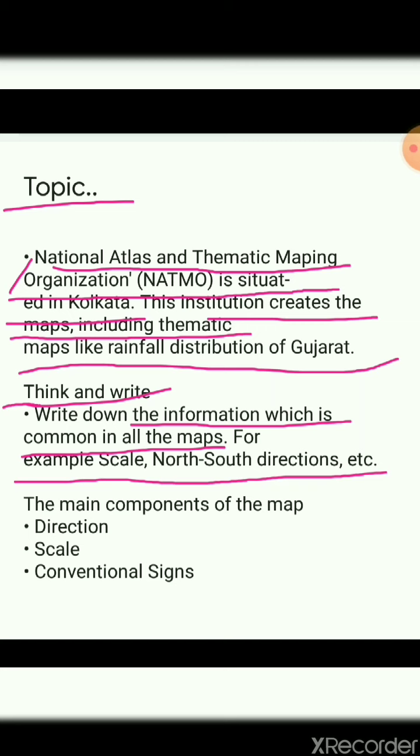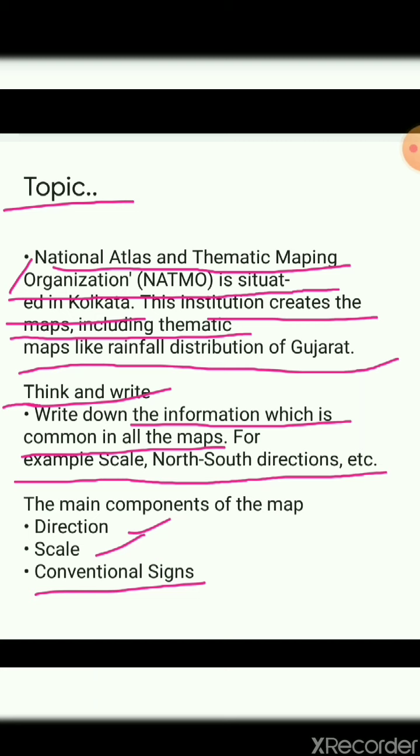And then see what you can see on the map. For example, I will show you where the scale can be seen. North, south direction means which is the northern direction and which is the southern direction, that you need to do. Okay students, the main components of the map are direction, scale, and conventional sign.